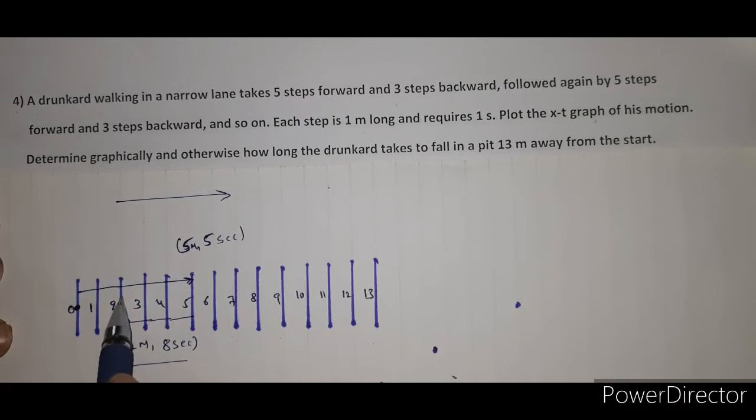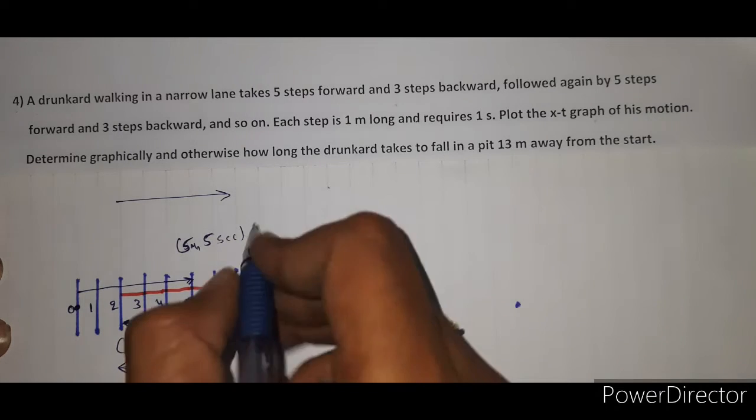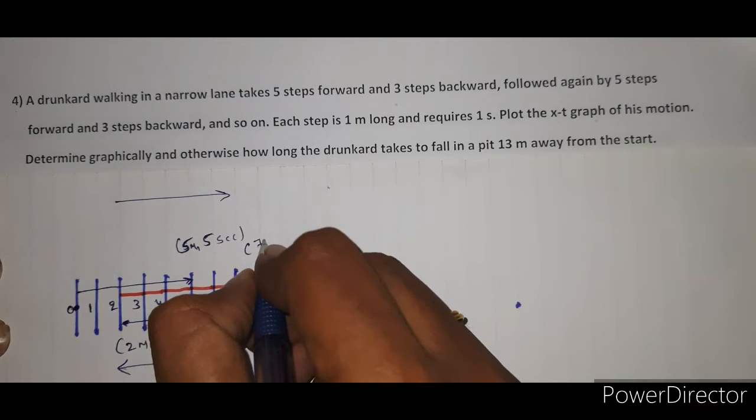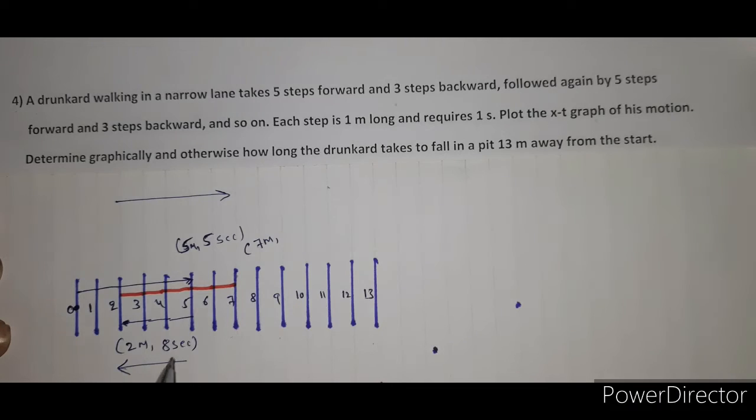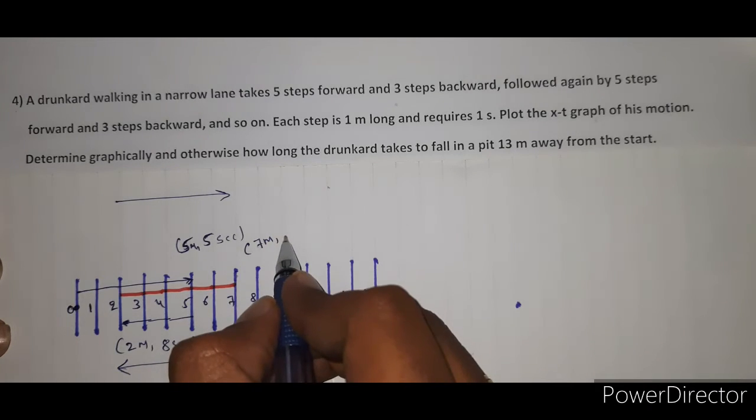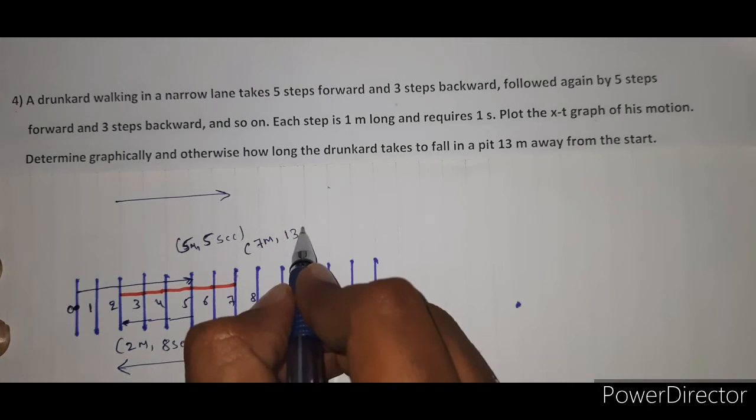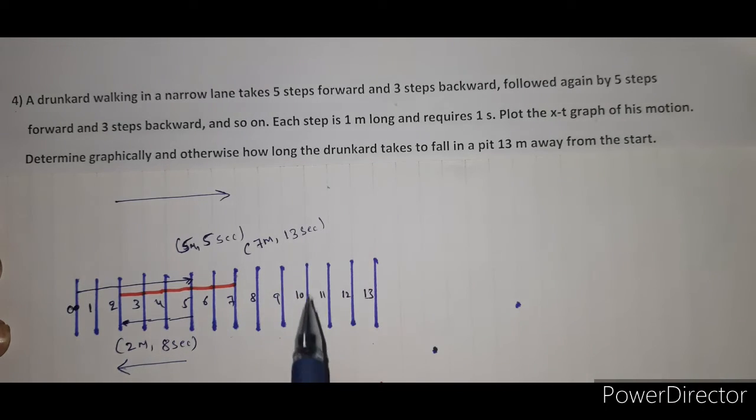Next, from this point again 5 steps in the forward direction. So this is 1, 2, 3, 4, 5. At this position the drunkard is at 7 meter, at the time interval of 8 plus 5, that is 5 second, so the total is 13 second. In 13 second that person covers 7 meter.